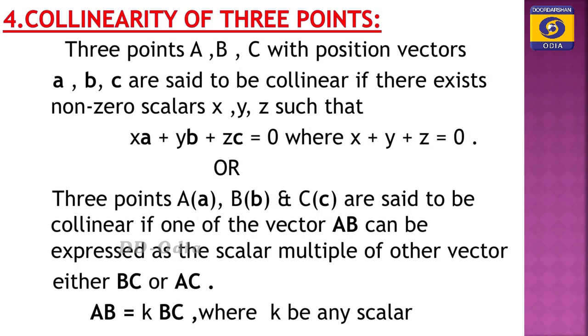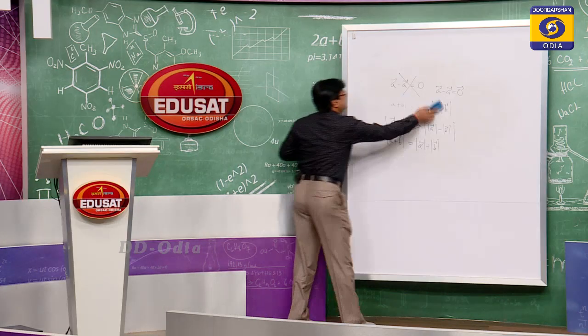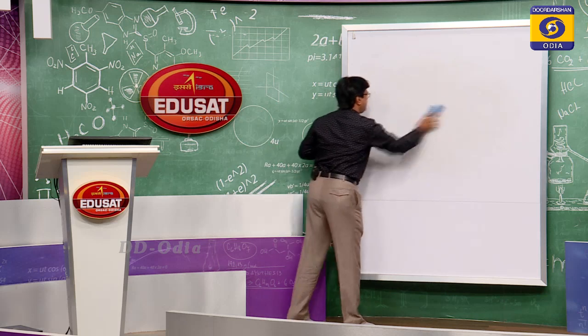Again, collinearity of three points. If three points have position vectors a, b, c, they are said to be collinear if there exist non-zero scalars x, y, z such that x a plus y b plus z c is equal to 0, where x plus y plus z is equal to 0. Another way of testing collinearity: three points are collinear if one of the vectors can be expressed as a scalar multiple of the other.